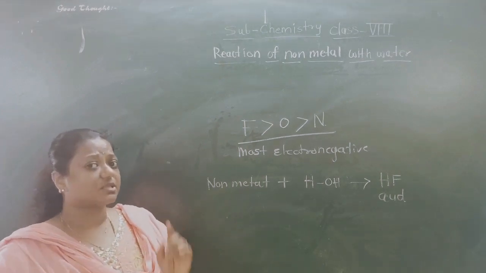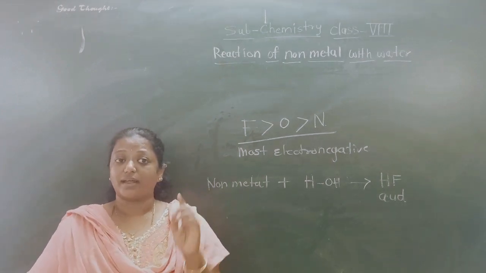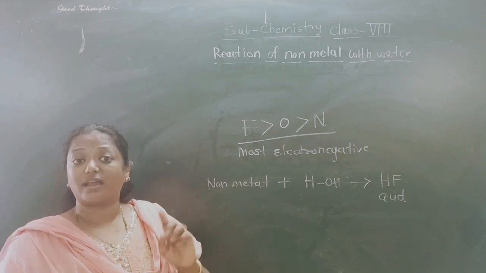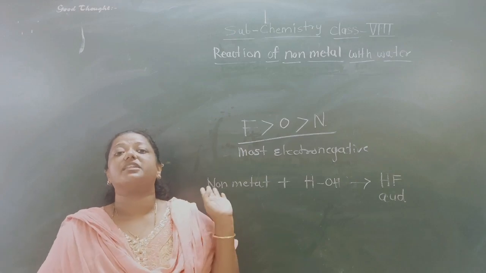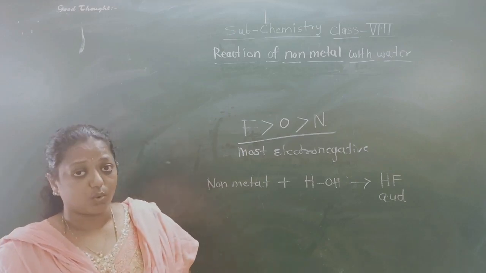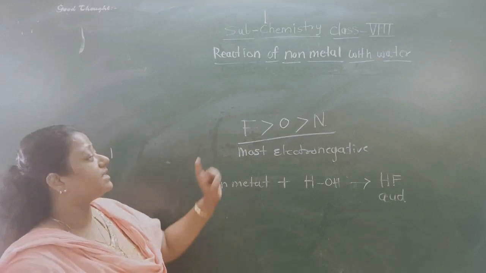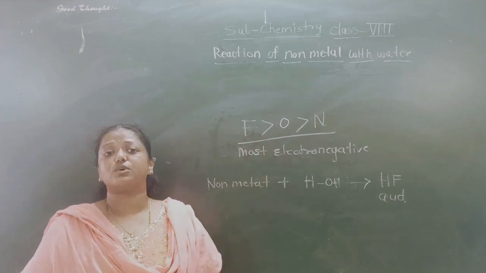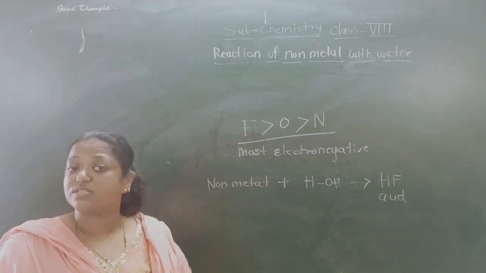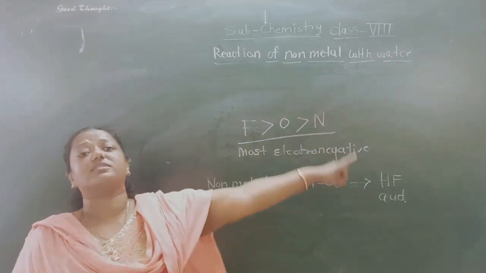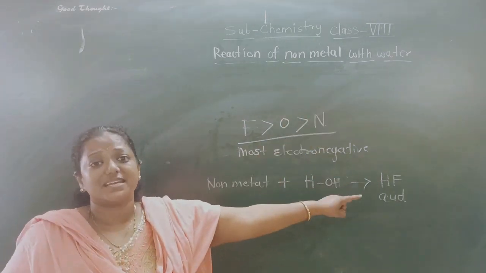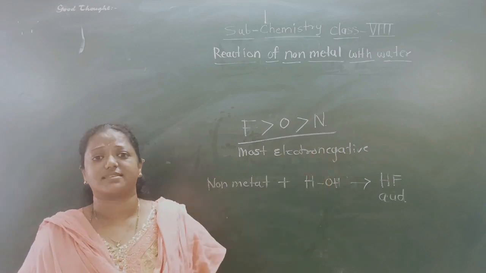This concept is not given in your textbook, but I wanted to clear it up for you: what happens when non-metals react with water, because generally we say non-metals do not react with water. But no, there is one exceptional case, that of fluorine. Fluorine is the only non-metal that can, because it is the most electronegative element.